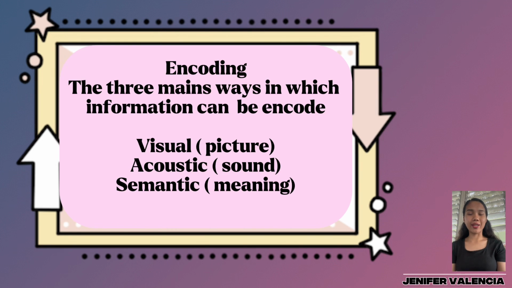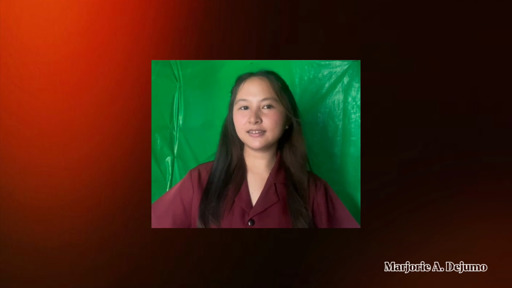Next is encoding. The 3 main ways in which information can be encoded. First, visual or picture. Second, acoustic or sound. Third, semantic or meaning. Okay, class, what have you learned for our topic today? Yes, it is all about the information processing theory on how our brain processes and works with information.